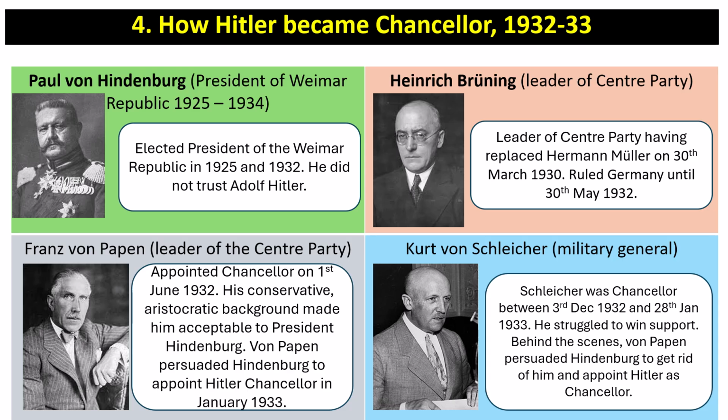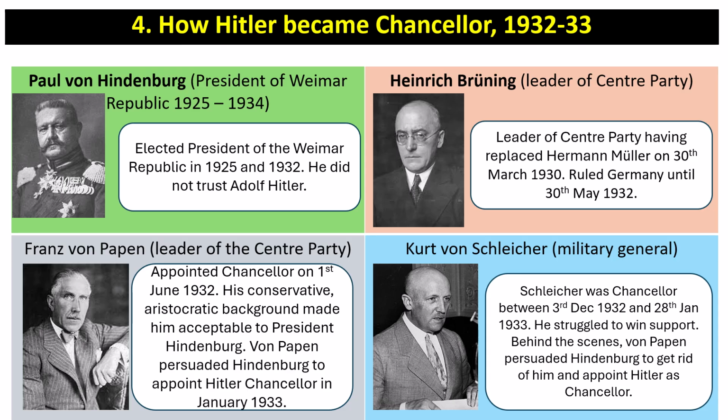So these four individuals were really important for Hitler becoming Chancellor. Paul von Hindenburg was the president of the Weimar Republic. He did not trust Adolf Hitler, but he still decided to choose him as Chancellor in January 1933. And we'll look at the reasons for that. Heinrich Brüning was the leader of the Centre Party, having replaced Hermann Müller on the 30th of March 1930, and he ruled Germany until the 30th of May 1932.